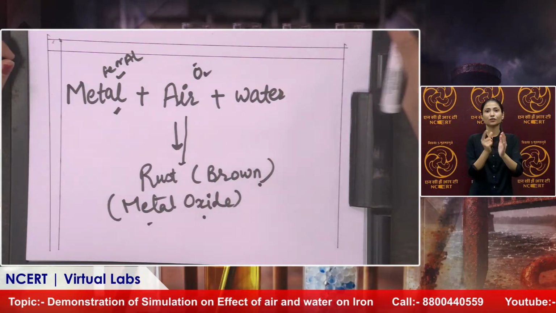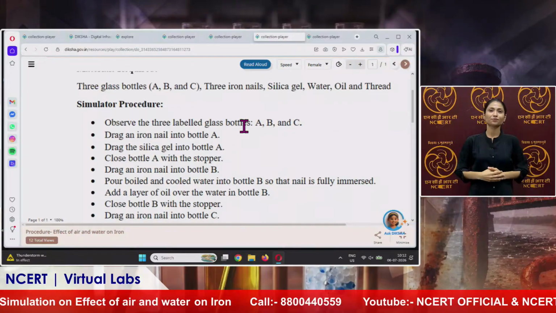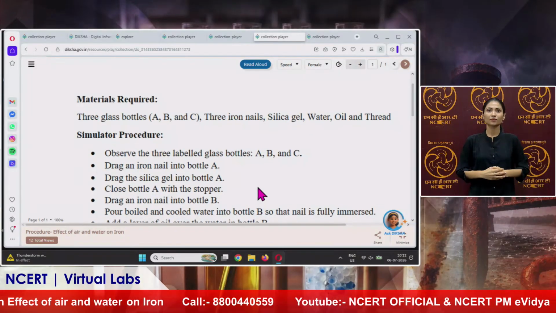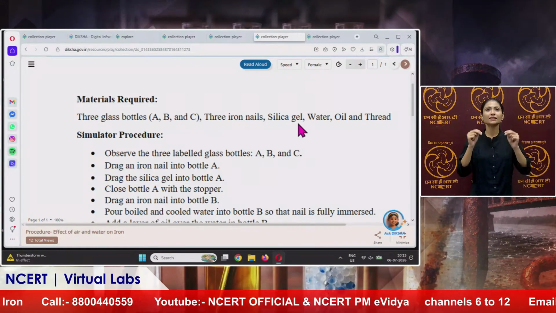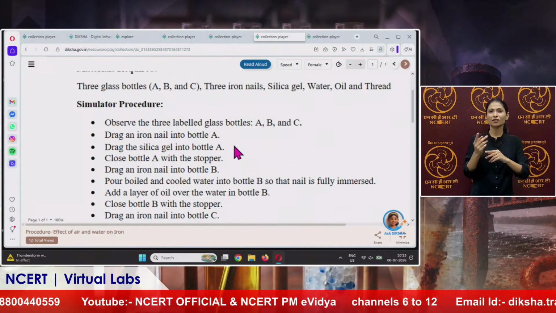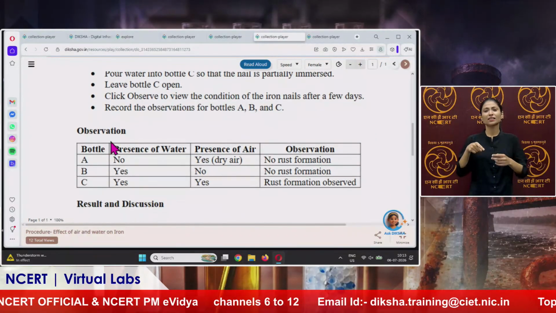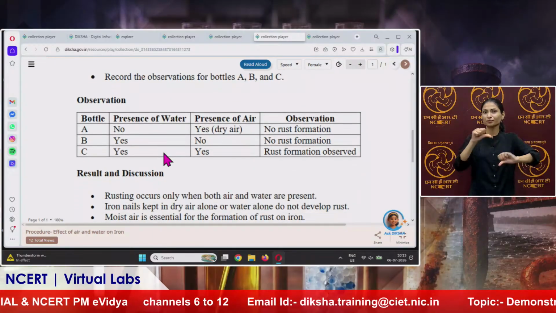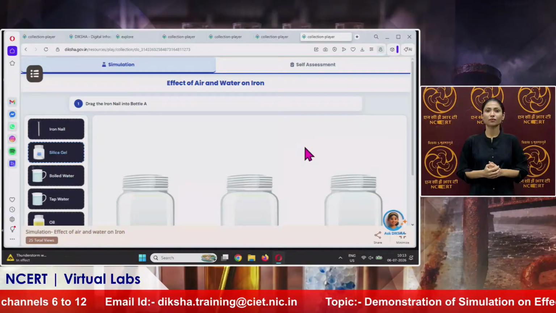Now I will go on to the next resources. Theory we have already done, now its procedure. Materials required: glass bottles, iron nails, silica gel, water, oil and thread. Now this is the procedure for performing the simulation, and this is the observation table. Now we will go on to the simulation part.